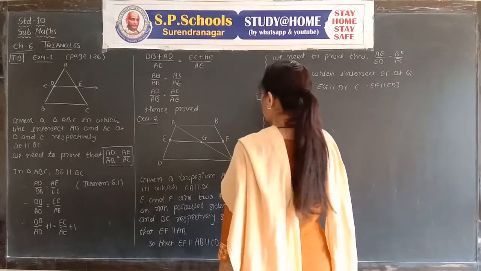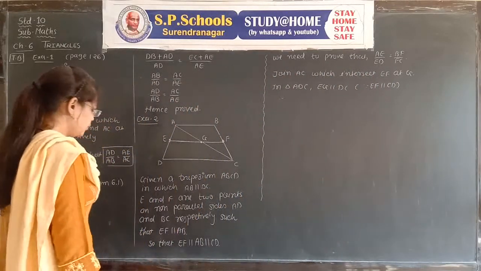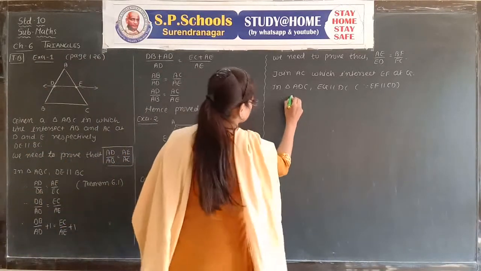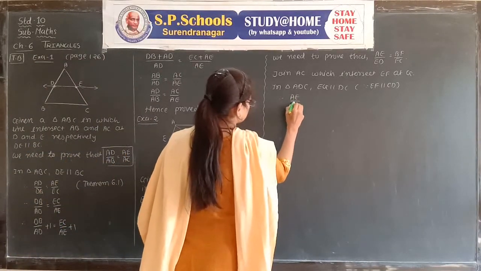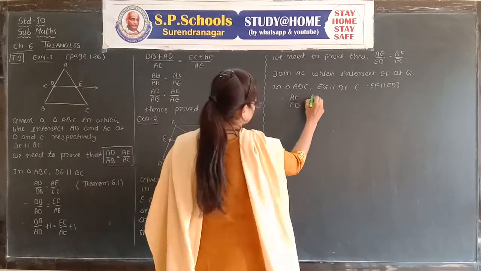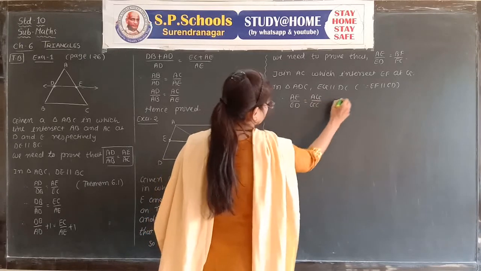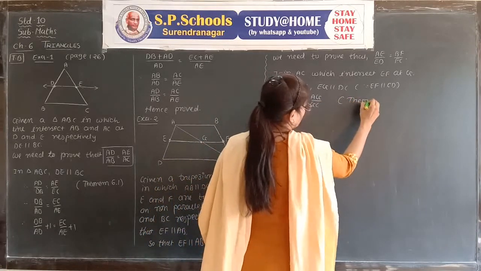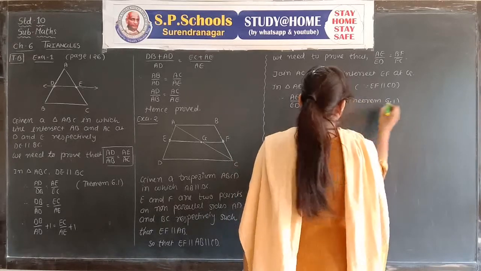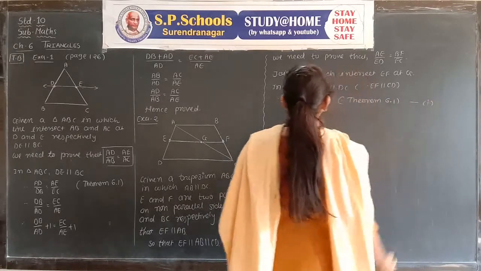Therefore, by using theorem 6.1, we can write AE upon ED is equal to AG upon GC. It is our result number 1.